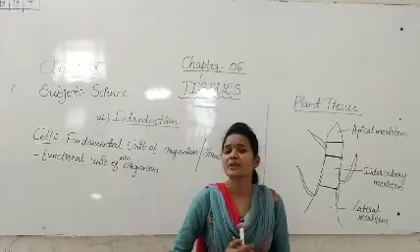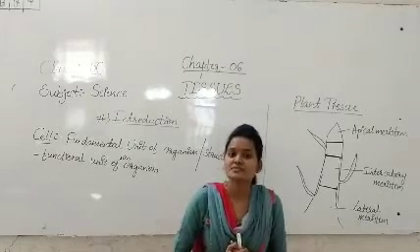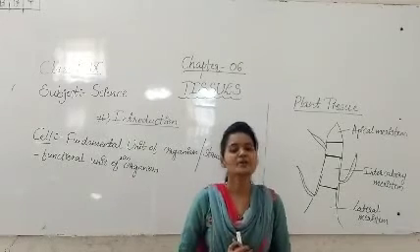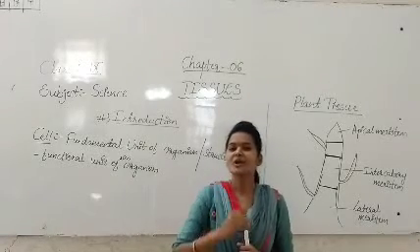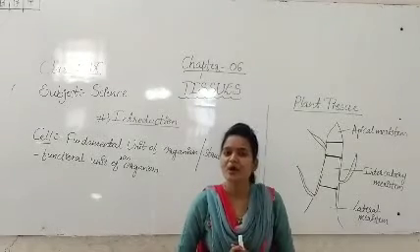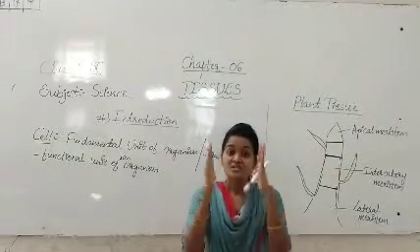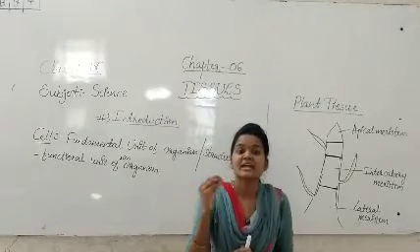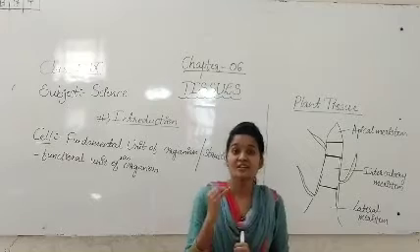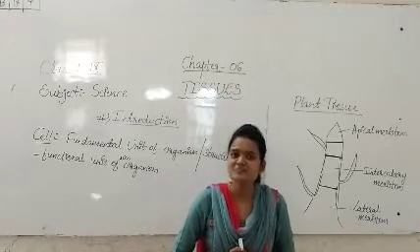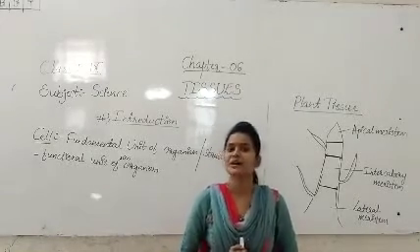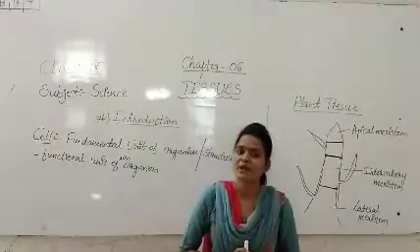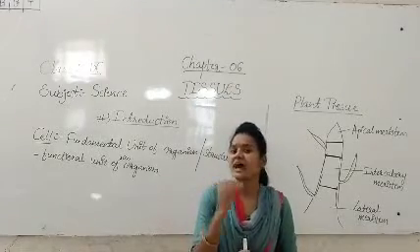See students, this is important. They may ask: give reason why the cell is called the structural and functional unit of an organism. The cell is called the structural and functional unit of an organism because the cell gives the body structure to an organism and it performs some specialized functions, some particular functions. That's why the cell is called the structural and functional unit of an organism, otherwise of life.